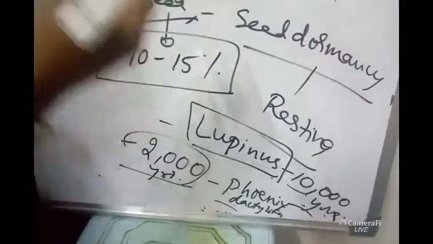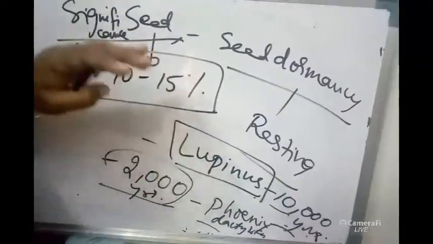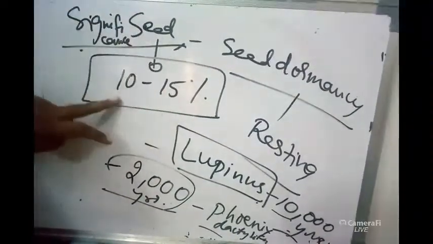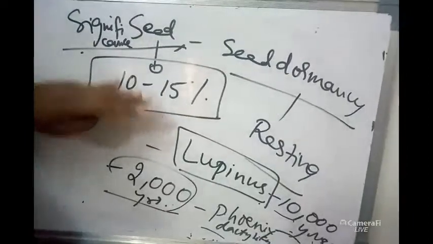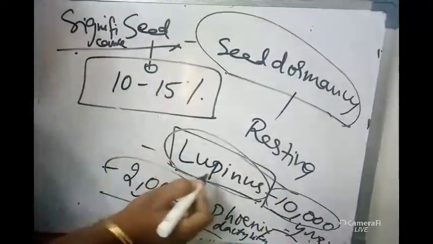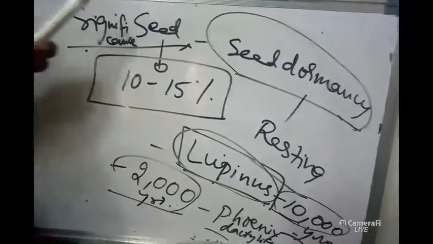After 10,000 years the seed has germinated, which means the embryo is still alive. How is the embryo living inside the seed? Because of the presence of 10 to 15% of water. So due to this seed dormancy, after 10,000 years also we are able to get this type of plants. So that is the most important significance of seed.